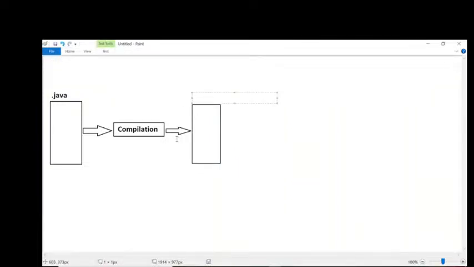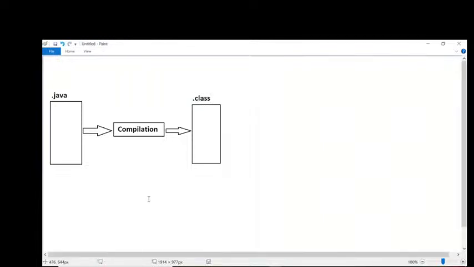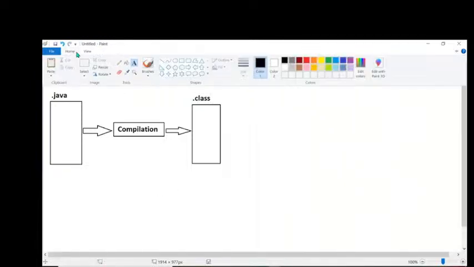In case of C and C++, after compilation of the C program, we get .obj, .exe, so many files, with confusion. In the case of Java, it's very clear and straightforward. After compilation of our Java file, what files are we able to get? Only .class files. No other files are generated here. As per the definition, I'm telling you.